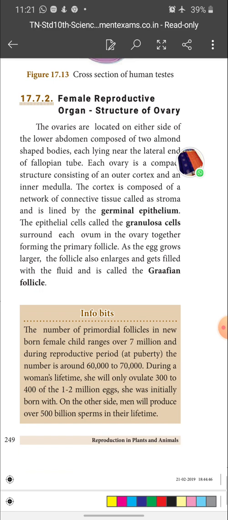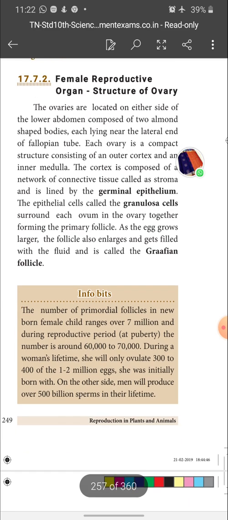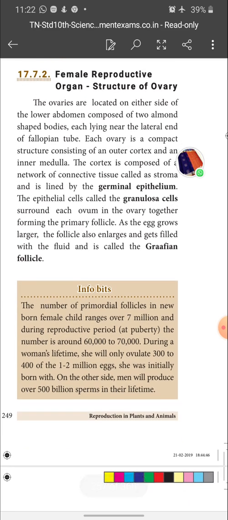Each ovary is a compact structure consisting of an outer cortex and inner medulla. The cortex is composed of a network of connective tissue called stroma and is lined by the germinal epithelium. The epithelial cells called granulosa cells surround each ovum in the ovary, together forming the primary follicle. As the egg grows larger, the follicle also enlarges and gets filled with fluid and is called the Graafian follicle.